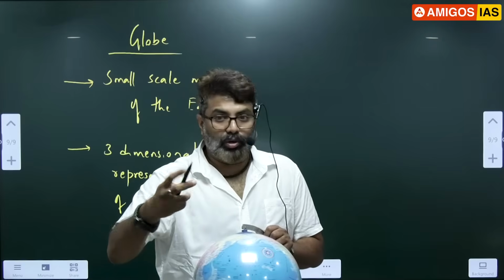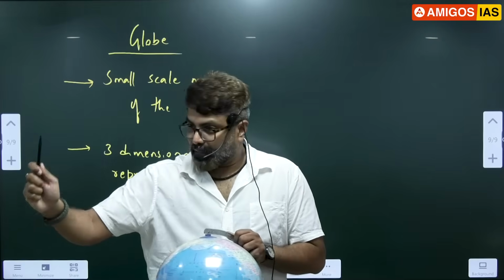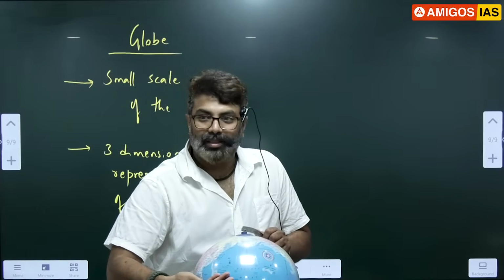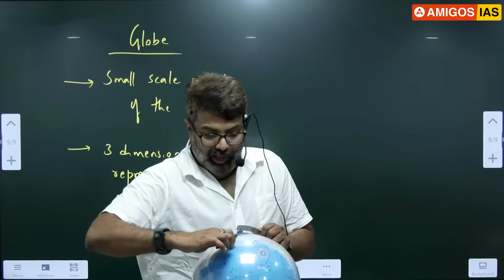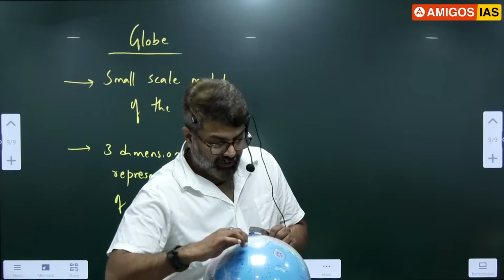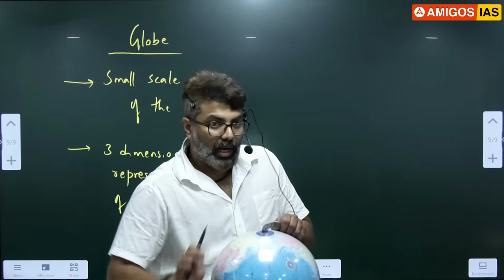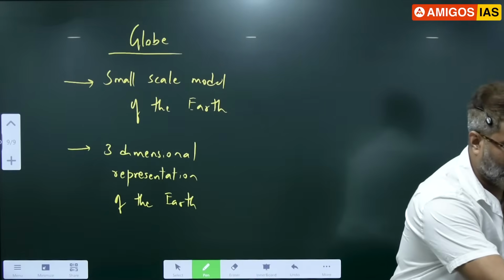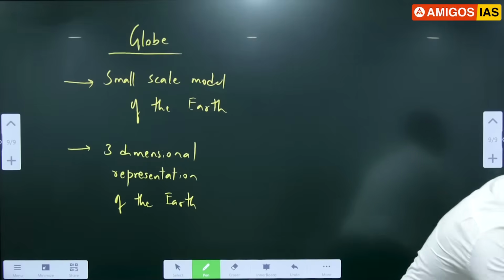Okay, I'll do one thing. I'll take one blade and cut the globe here. Why am I cutting the globe here? Because there is no land, I will not lose much information. This half I'll cut, and then I can open it like this. That's what a map is. This is what you get.